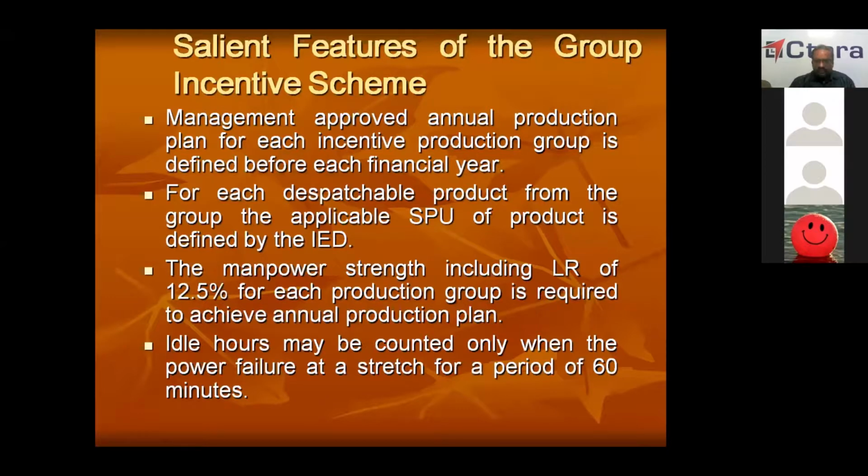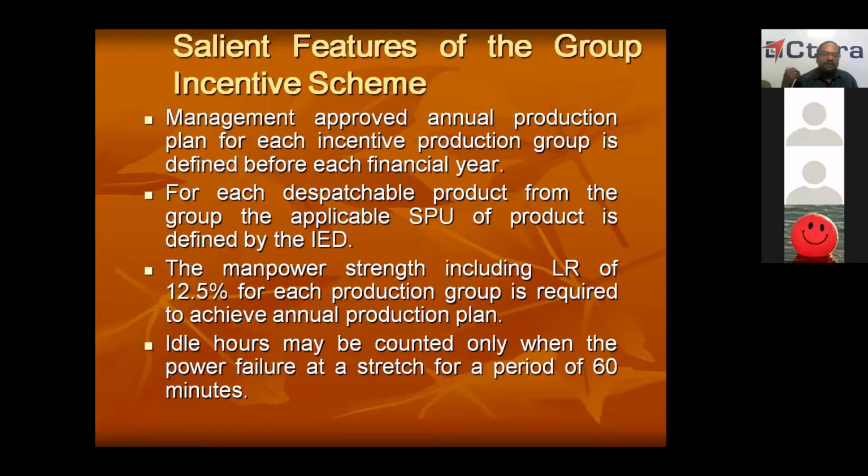Idle hours. Earlier we had the CLW pattern of incentive scheme. Idle time was there. Here also idle time is there. But in CLW, idle time was there for many other reasons: machine repair, crane repair, power failure, lack of work, lack of tools. But here, idle hours may be counted only for power failure, that too at a stretch for a period of 60 minutes. More than 1 hour only we can count as idle time. Less than 1 hour, no. And that too only for power failure.